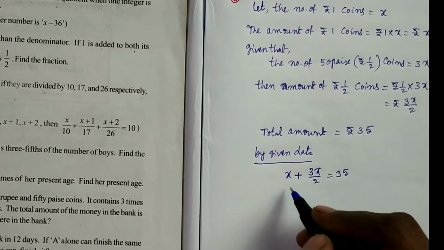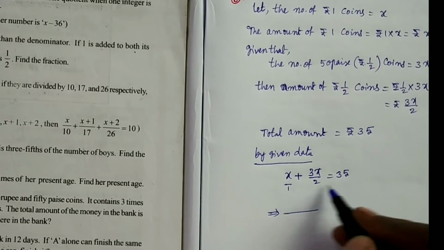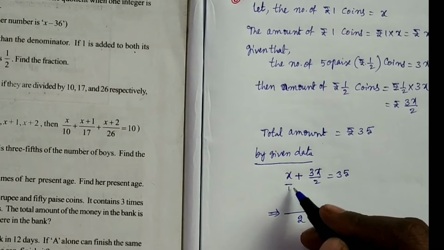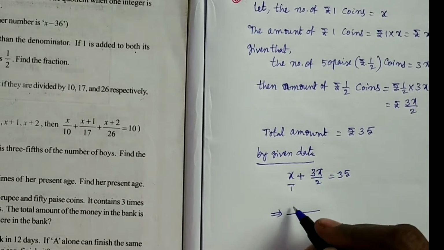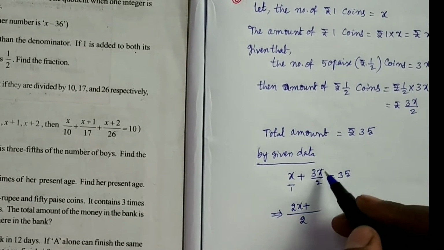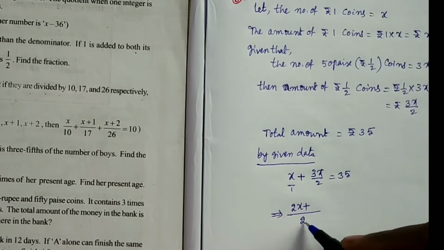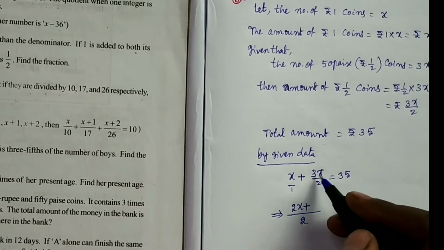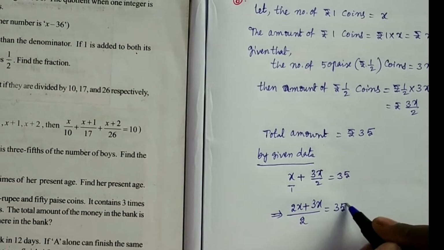Simplify it. Do LCM, taking x as x by 1. The LCM of 1 and 2 is 2. The denominator 1 goes into LCM 2 two times, so 2 into x is 2x. Plus in the second fraction the denominator 2 goes into LCM 2 one time, so 1 into 3x is 3x, equals 35.